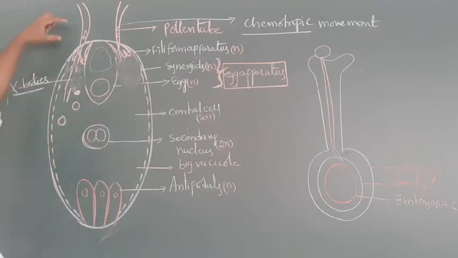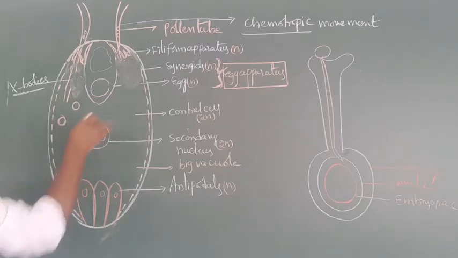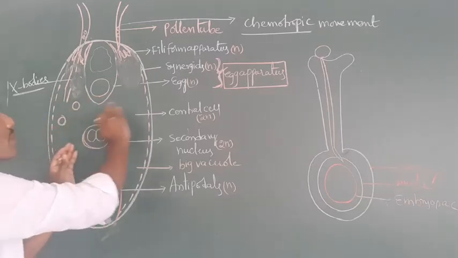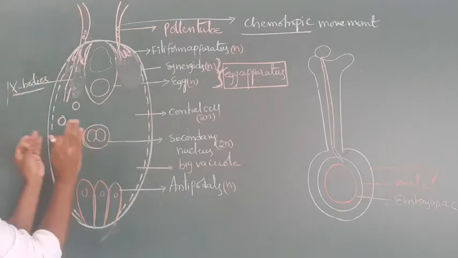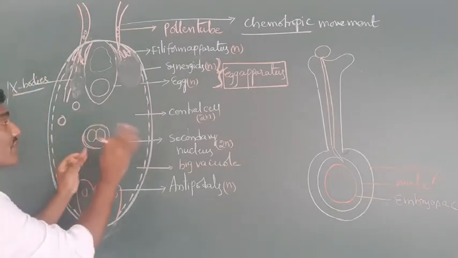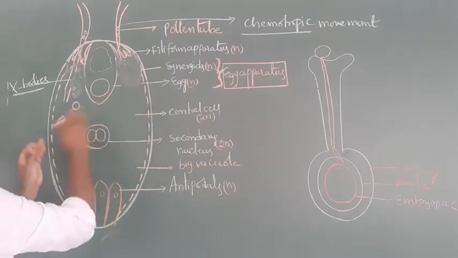In this way, two male gametes are released into the embryo sac. Later, the two male gametes fuse with two different components of the embryo sac. That is nothing but double fertilization. How do two male gametes fuse with two different components of the embryo sac? Now we will see that aspect.